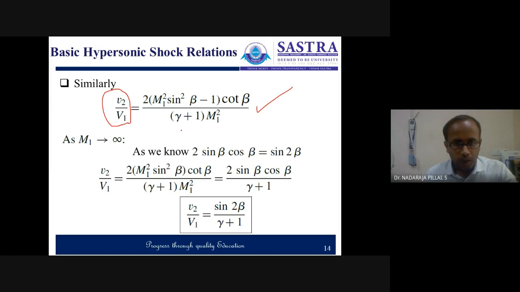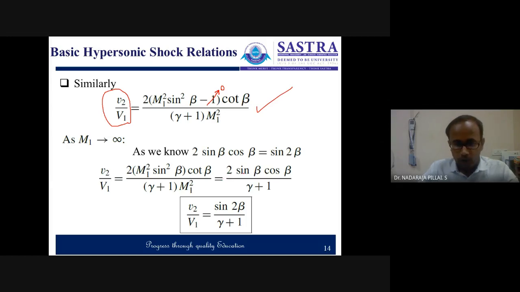So we can understand that in this equation we can write 2 m1 square sin square beta cot beta, because this 1 has no significance. So we can write m1 square sin square beta and cot beta by gamma plus 1 into m1 square.